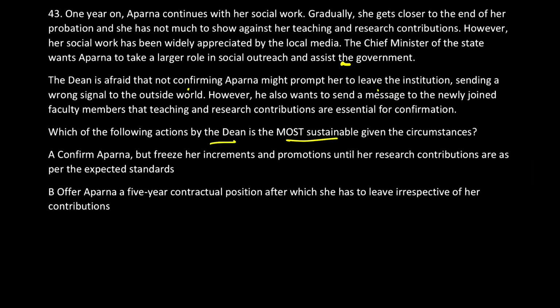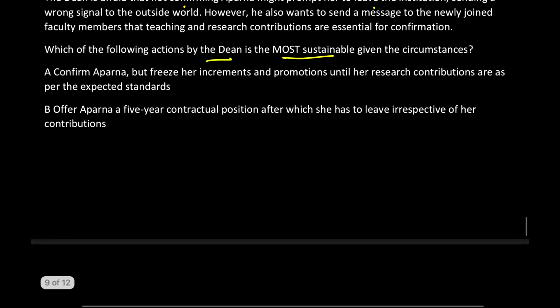The problems which we have in front of us: confirming her will create problems for the standard set for the newly recruits, and not confirming her will create problems for the organization in front of the government. So what to do? Confirm her, eliminate this option. Why? Because confirming directly will lead to problems. And freezing the increments and promotions is not a fair idea.